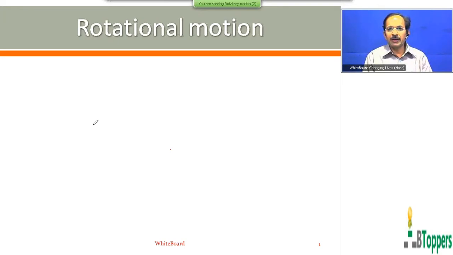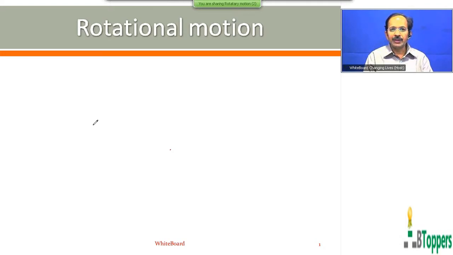The first part may be given the heading rotational kinematics. That is the kinematics of pure rotational motion of the body. So here in rotational motion, first we'll be discussing rotational kinematics, which means equations of kinematics for a rigid body